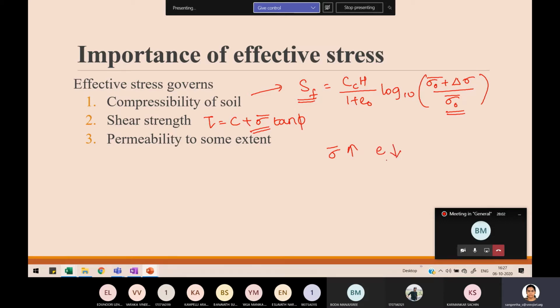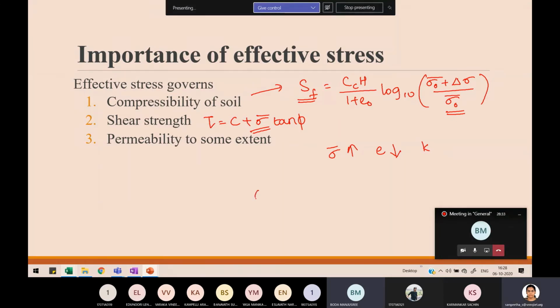So when void ratio decreases, what happens to permeability? See, when effective stress increases, your void volume is decreasing, so void ratio decreases. So what happens to permeability? Decreases.